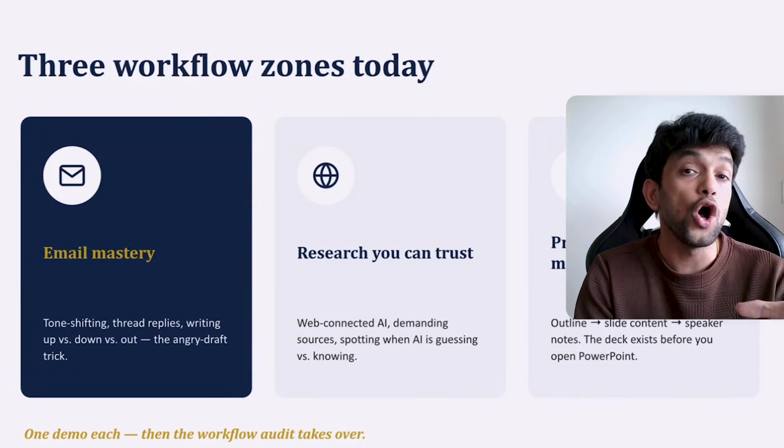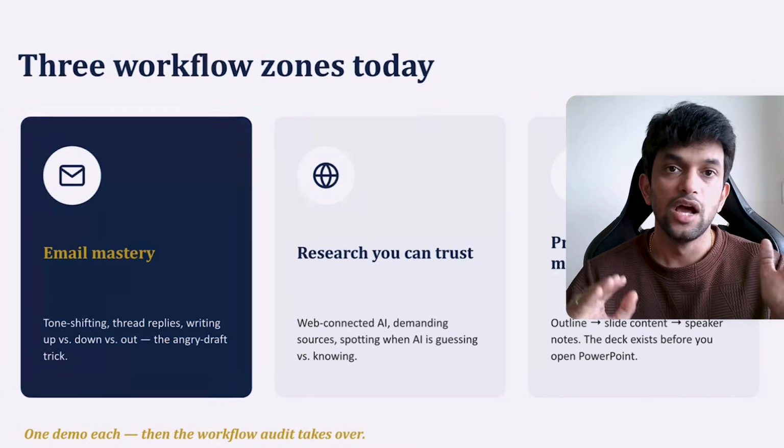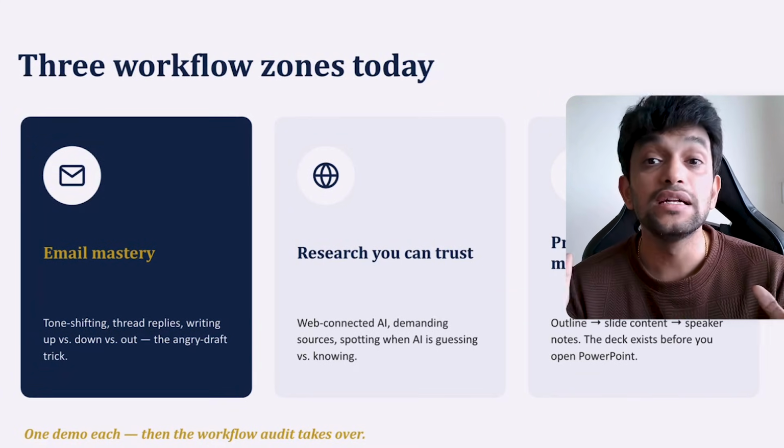Now, we can also talk about research, which you can trust. See, AI does research, but as I told you already, AI tells you a lot of wrong things very confidently. How to identify what is wrong, what is right, and how do we make sure whatever we are doing is right and whatever output we are getting from AI is right. That is going to be very important.